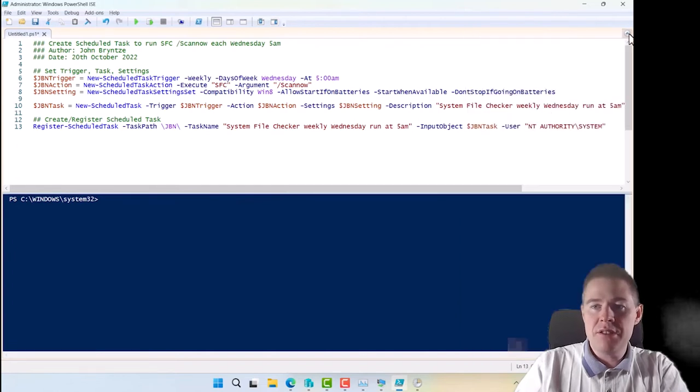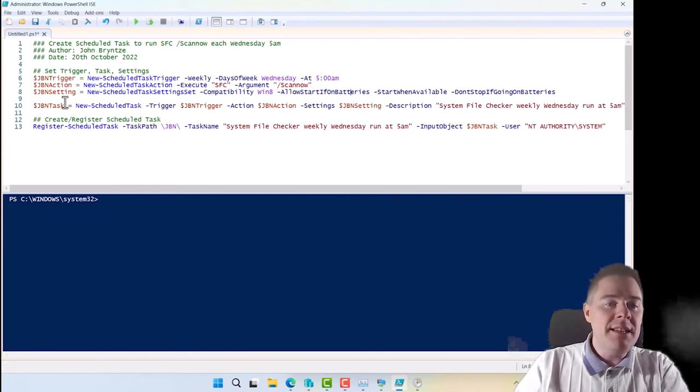I close this one so we see the whole script. Probably going to get an error. So quick recap. We put the trigger. When should this run? We put the action. What should it run? And then we add some other settings which are not that important. But I mean, a lot of people run on battery. Why should we run on it? This take very few CPUs, so it won't drain the battery.